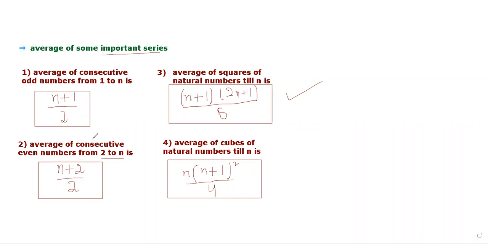Suppose we want to calculate from 0 to n. If we include 0 to n, then what will be the formula? That means if we want to calculate the average of first n consecutive even numbers, what will be the formula? Let's have a look.